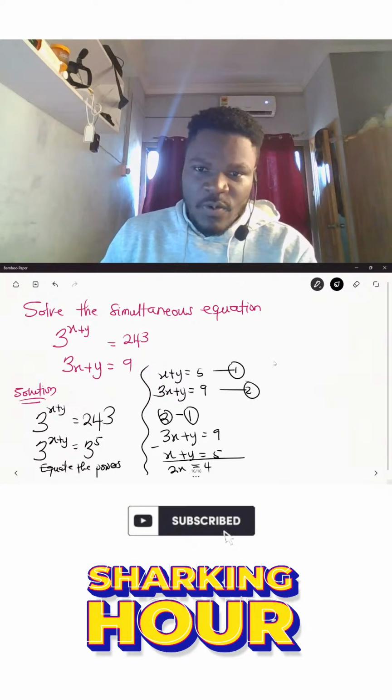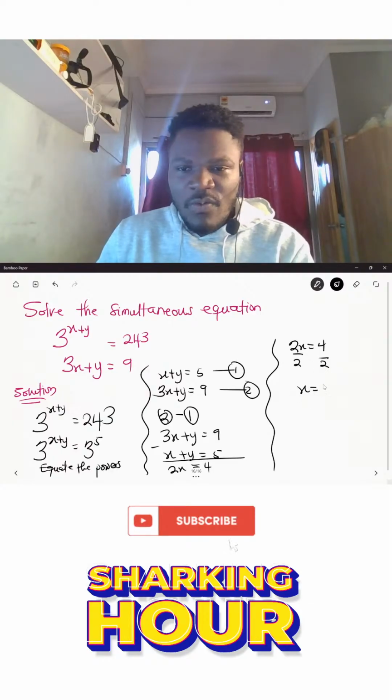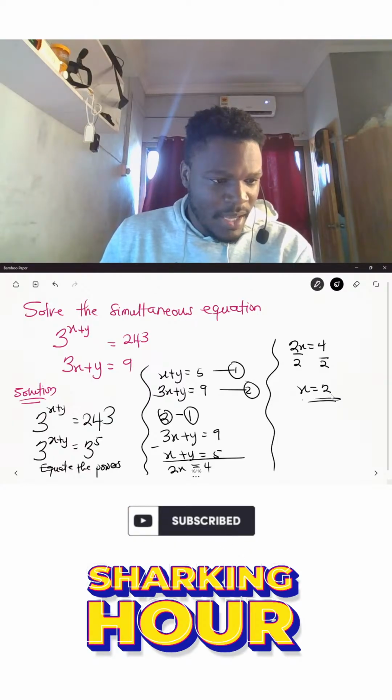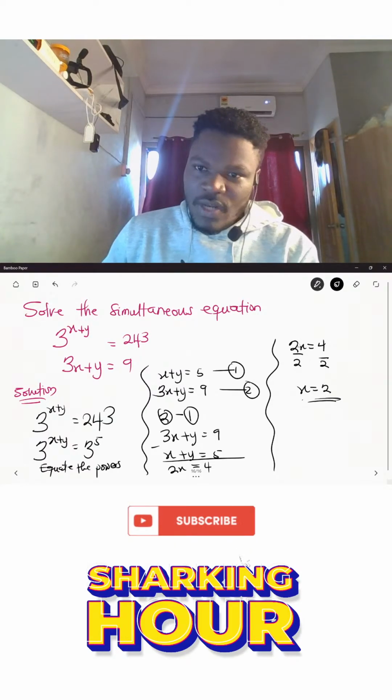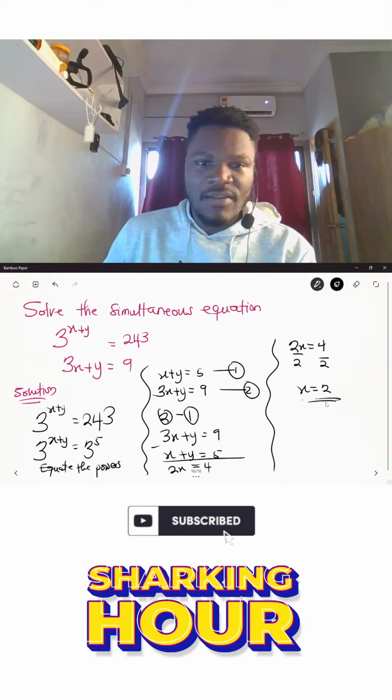So from here, I have 2x is equal to 4. So I divide both sides by 2. So my value of x will be equal to 2. So that becomes the value of x. Very good. So now that I have my value of x to be 2, I can then go ahead and find the value of y.